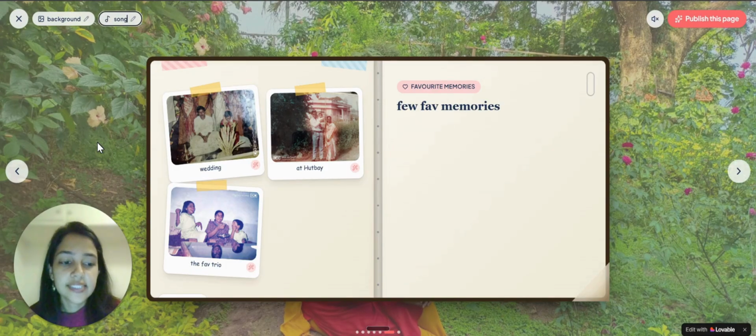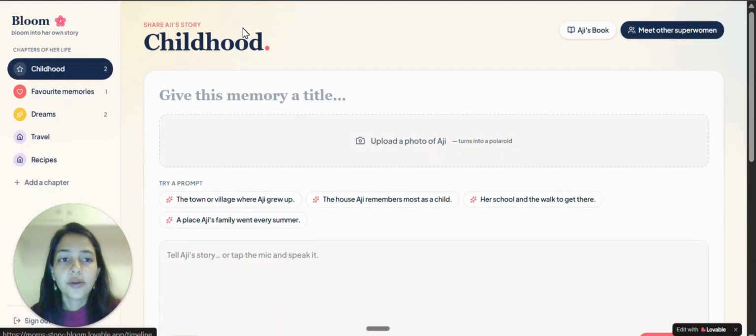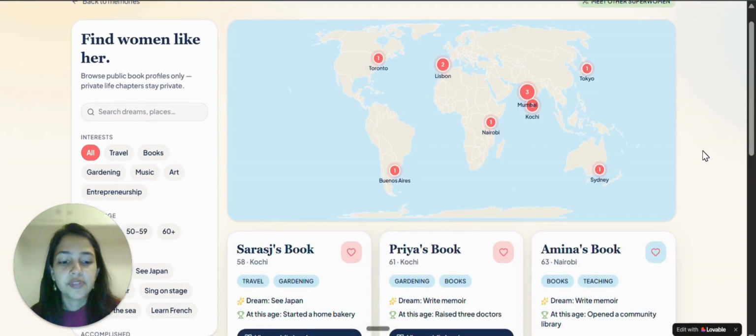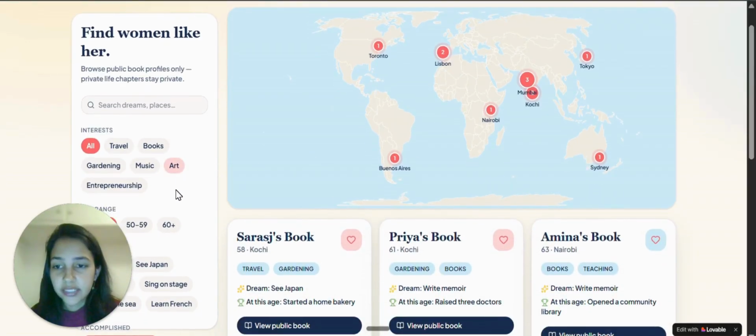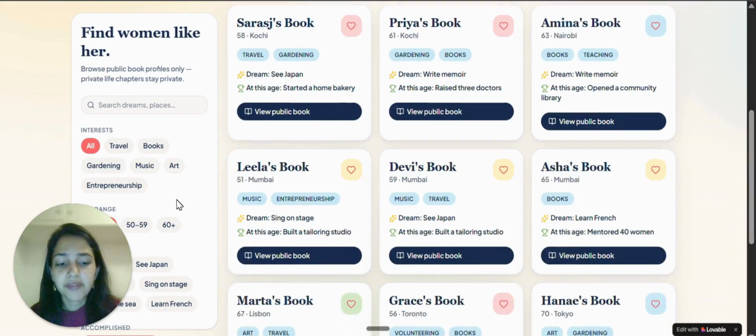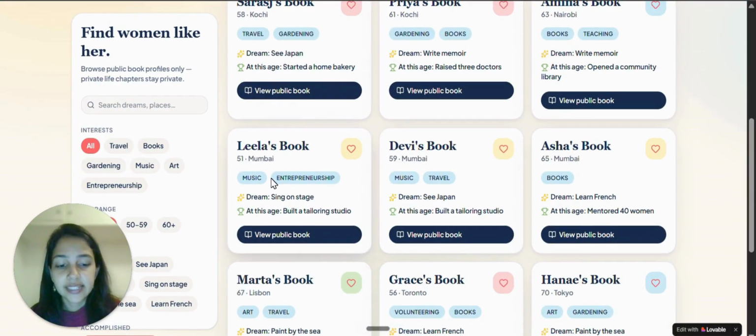This way, the child recollects the memories of the past, the mother hears the present, and the book gives her the future. But here's where Bloom becomes something bigger than a gift. When a mother chooses to share her story, she joins a global community called Meet Other Superwomen. Mothers are placed on it by where they are from. You can find women by age, by interest, gardening, poetry, painting, by what they have dreamed of and what they have accomplished at this age.